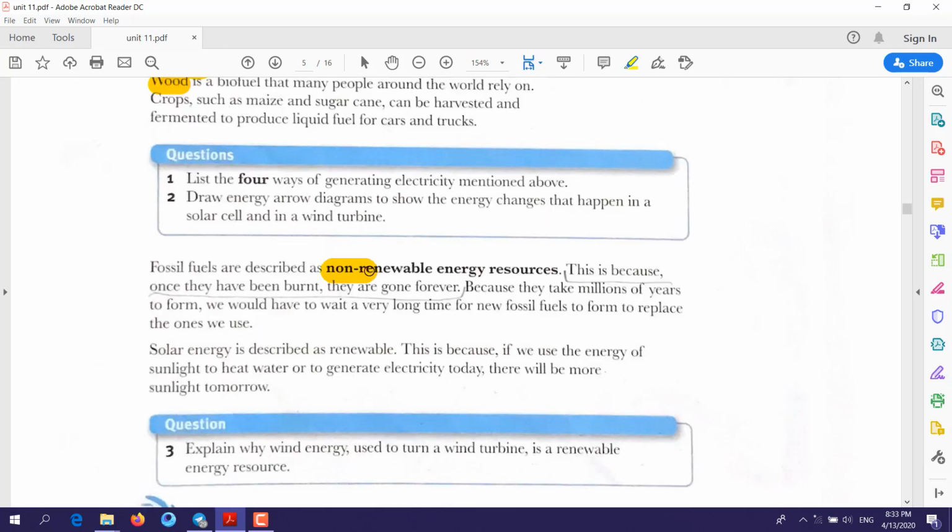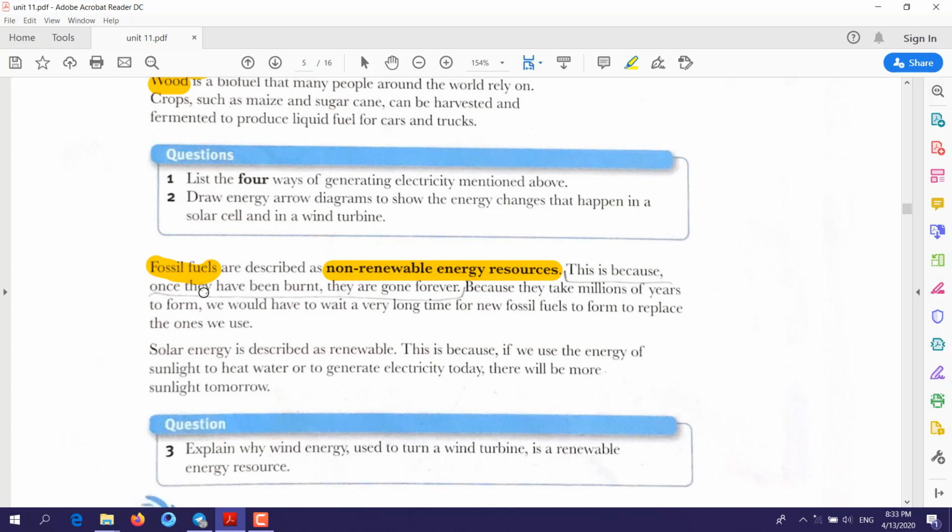Then the second example, non-renewable energy resources. Non-renewable energy resources means a source of energy that once you use it, you cannot reuse it again. Example, fossil fuel. All the examples of fossil fuels, you can use just one time. Let's say coal.